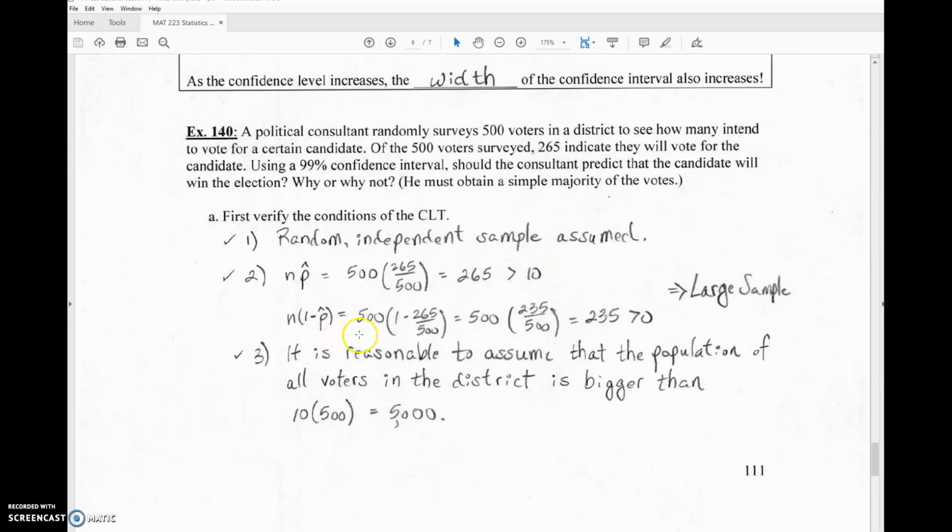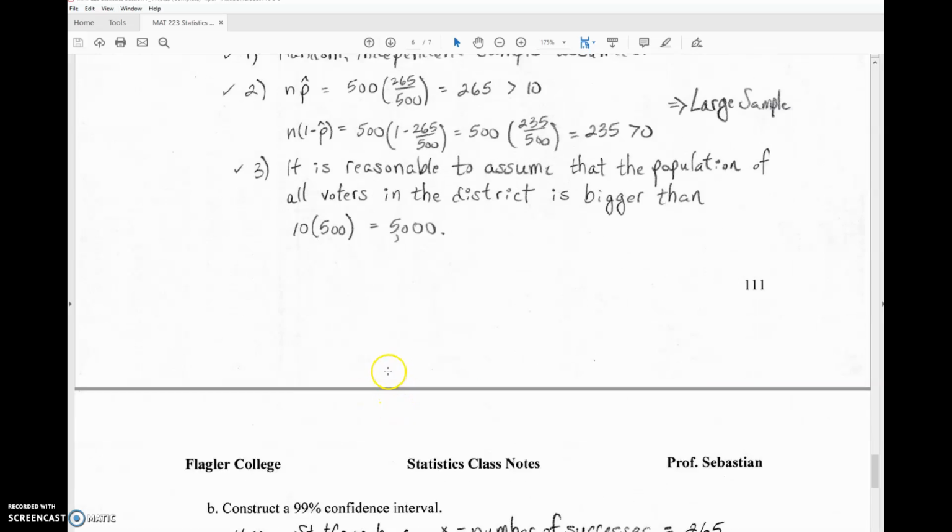And the remaining people out of the 500, which would be 235, is also bigger than 10. So in other words, that's a large sample. And the last thing is that the population is at least 10 times bigger than our sample. 10 times our sample is 5,000. I think it's reasonable to assume that the population of all voters in the district is more than 5,000.